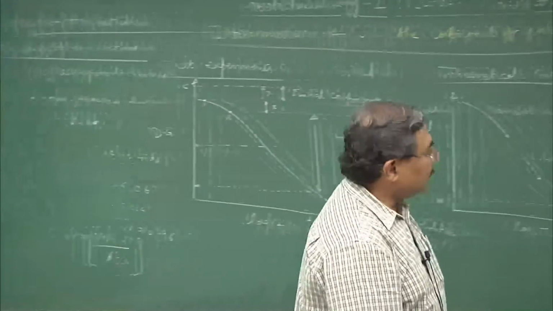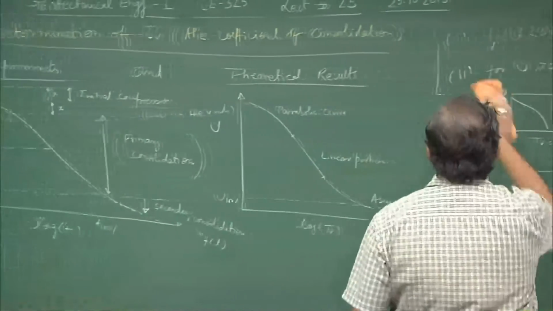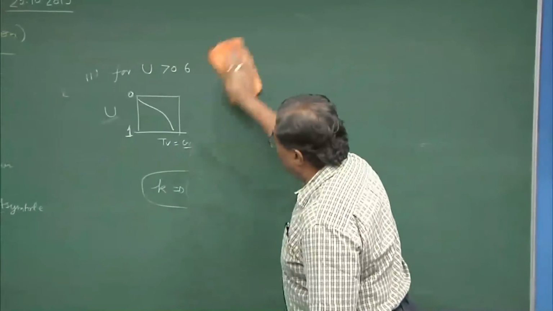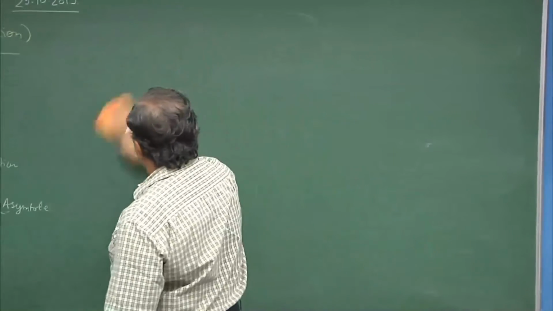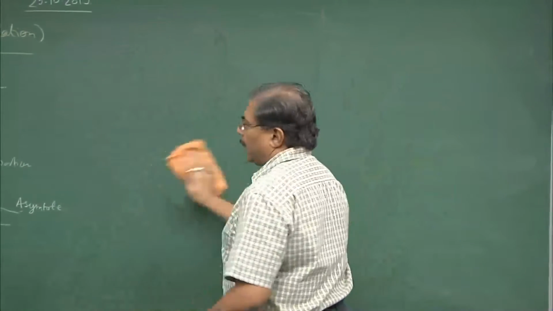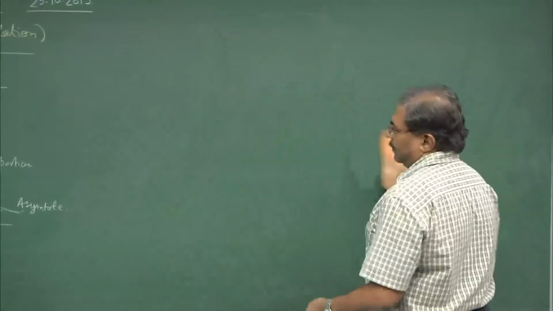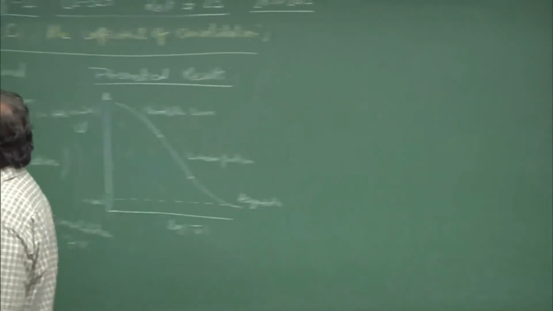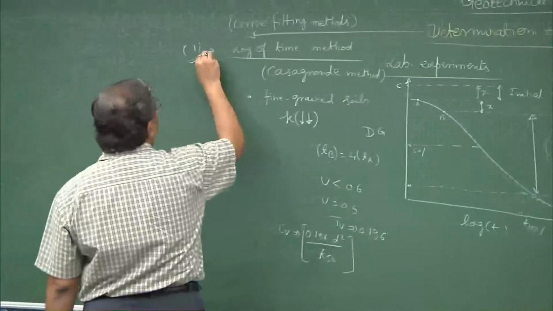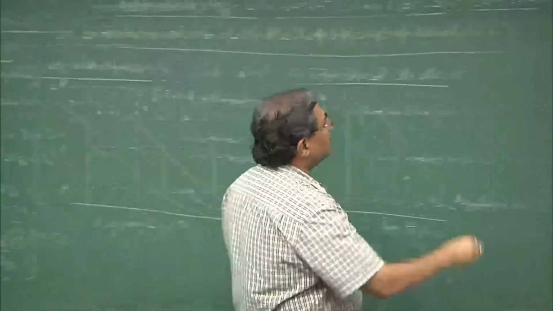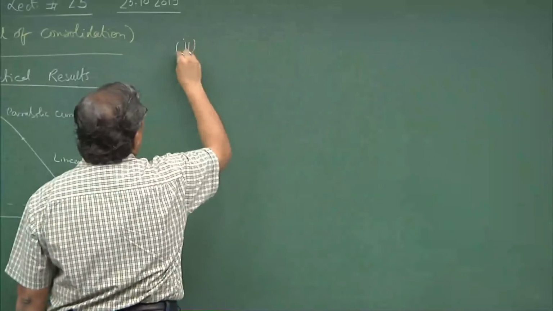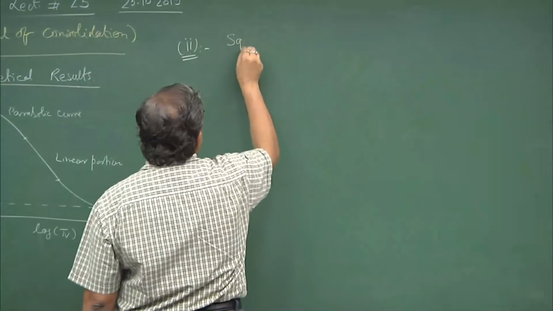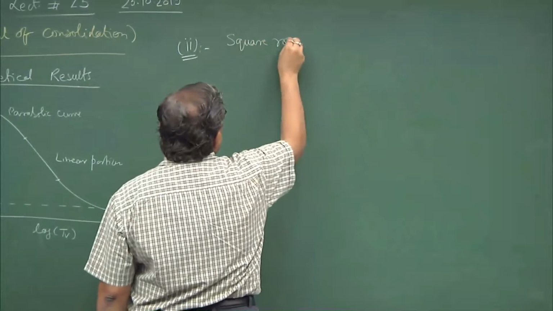The second method is known as the square root method, the square root of time method. So, this is the first method of curve fitting to determine the CV value, and the second method is the square root of time.